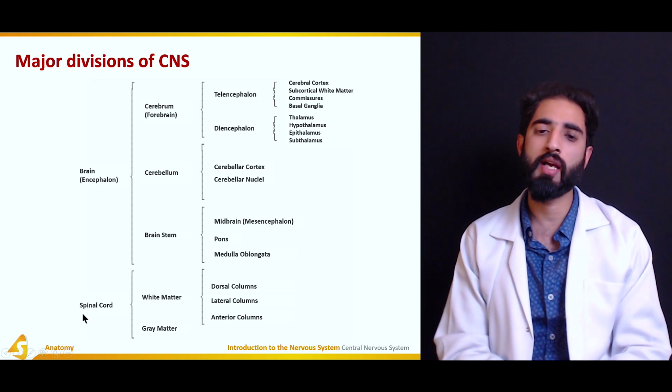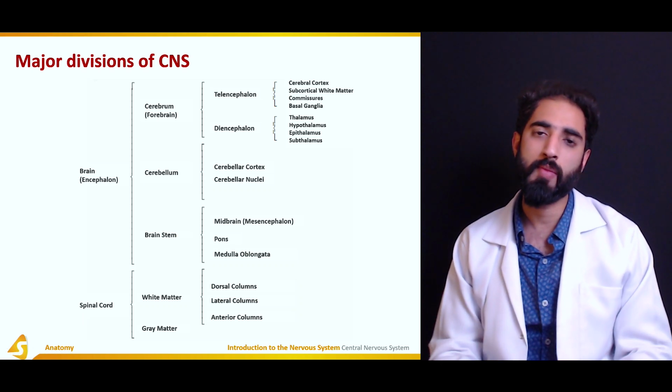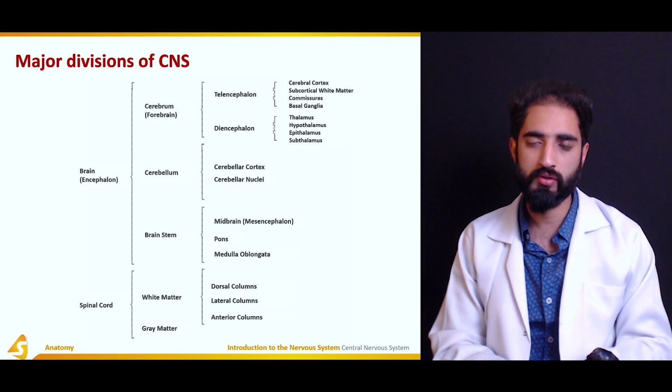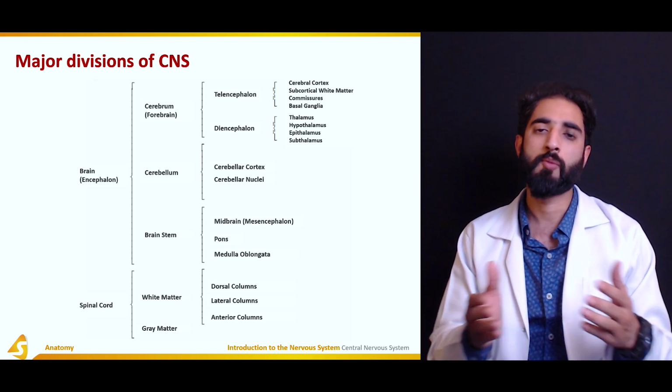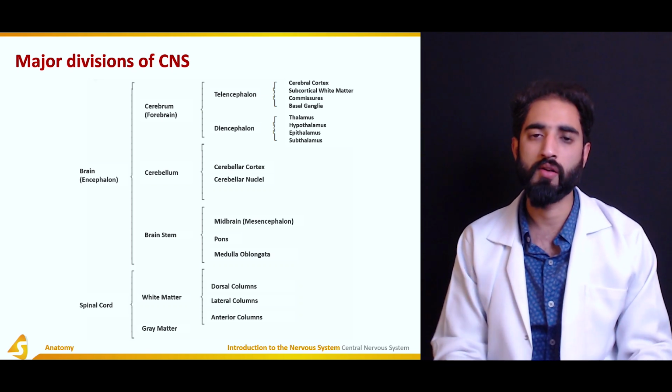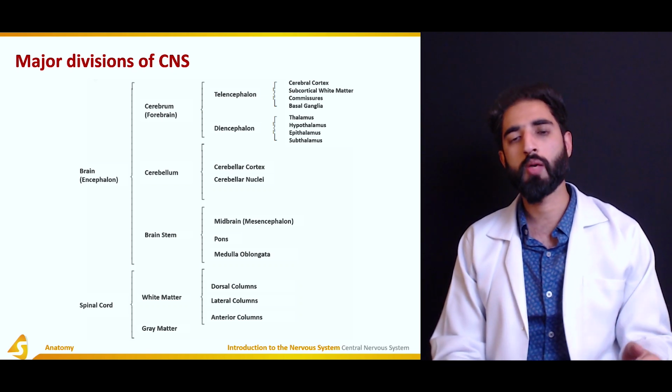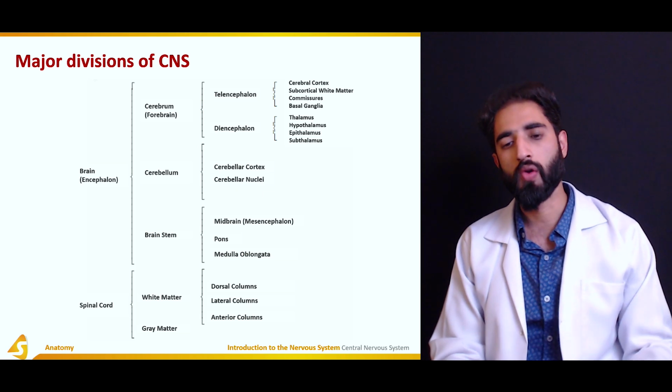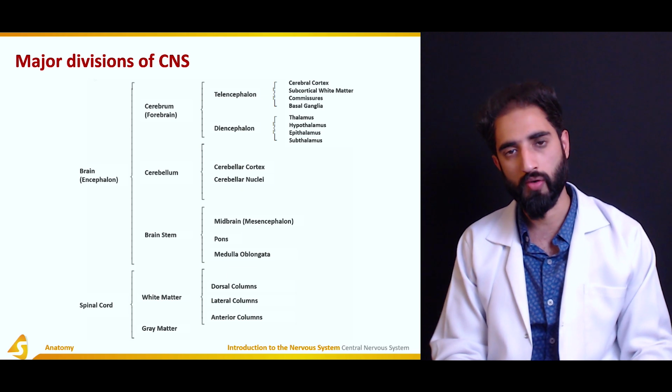The spinal cord, on the other hand, has white matter and gray matter, and as we already discussed, the outside of the spinal cord, especially if we see it in the cross section, is composed of white matter, and the center is the gray matter. And in the white matter, we have the dorsal column, the lateral column, and anterior column, which lodge the different type of ascending and descending tracts.